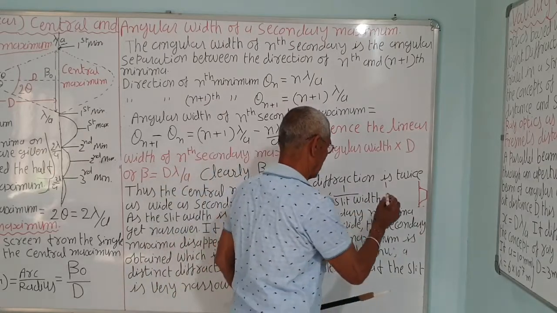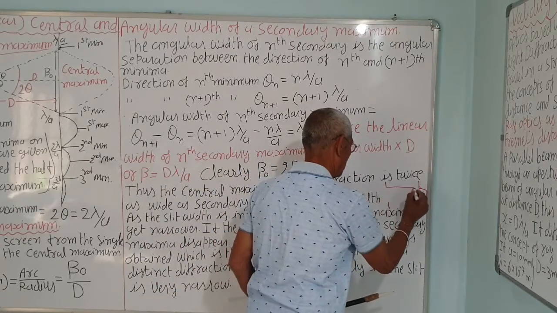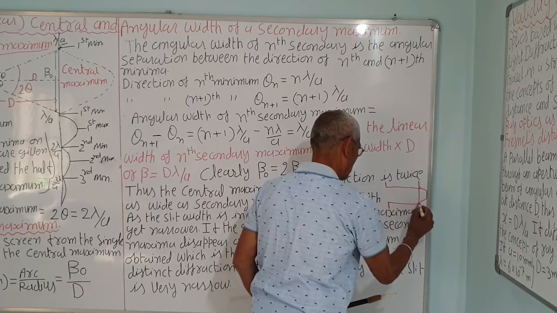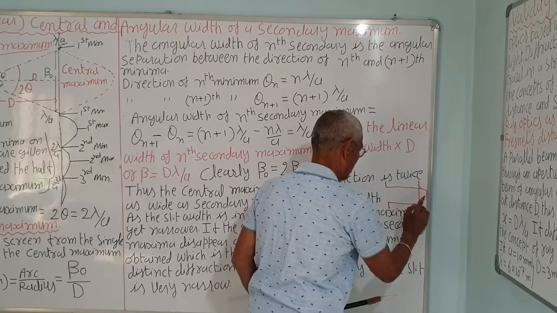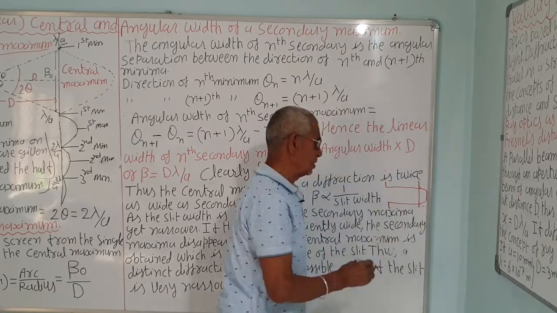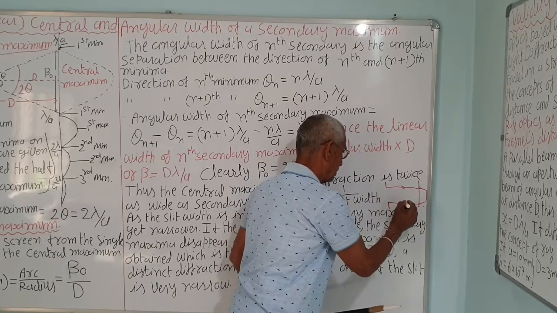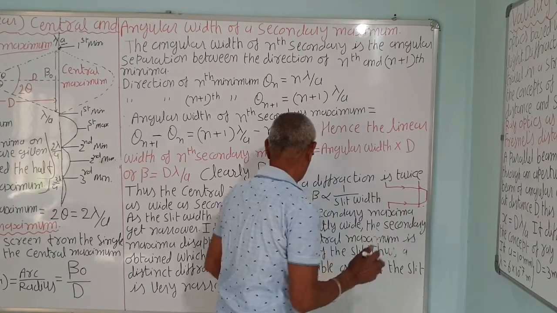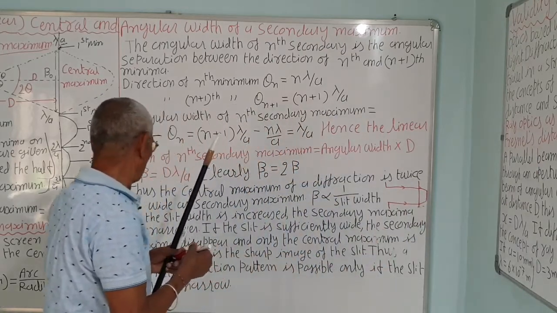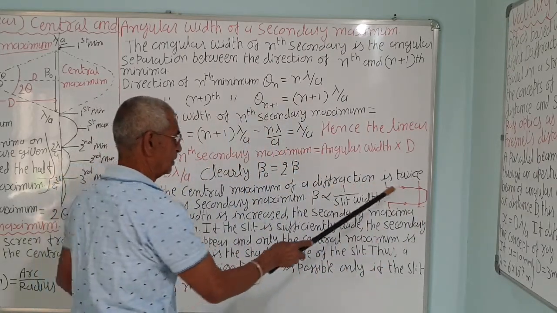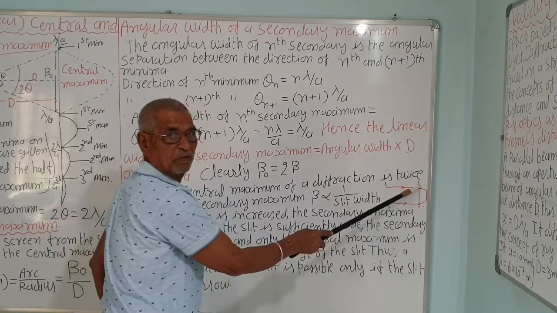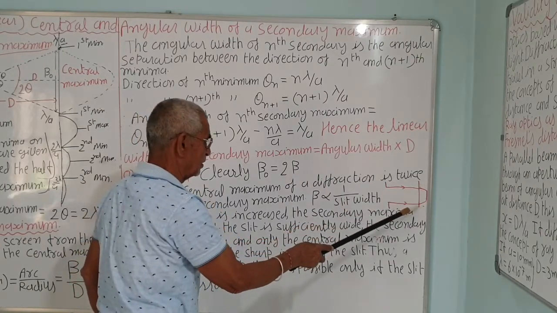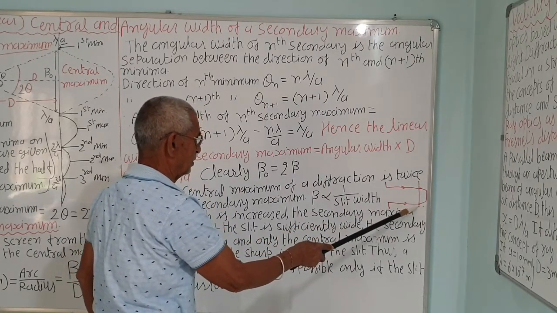There is a clear image of the slit. So light almost travels in a straight line, you can see. This is the image of the slit. So light doesn't go in this portion and to form the secondary maxima, there also it doesn't reach.